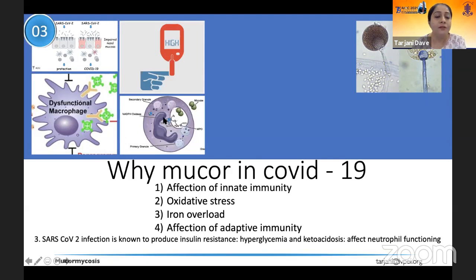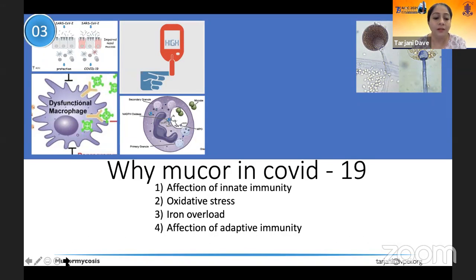The next part is related to the neutrophils. Again, in COVID-19, there is a certain dysregulation in the neutrophils, which are the second line of defense that the body has. And these are especially more in patients who have hyperglycemia. And hence, again, the body's innate immune system is almost made dysfunctional, making it easy for us to develop secondary infections.